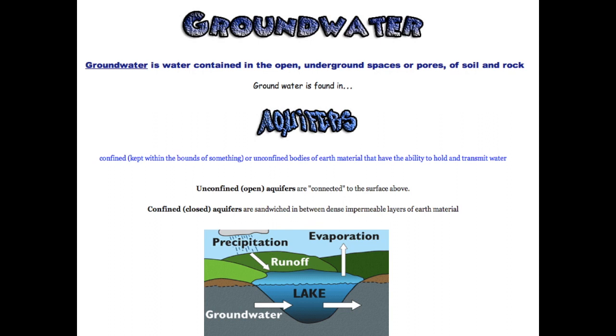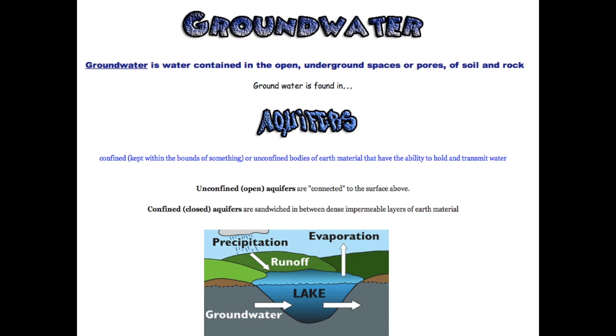Another name for an open aquifer is an unconfined aquifer. This is when the water may rain, hit the ground, and then seep through the pores and come to the bottom. Now, as it continues to rain, the water will rise and reach the surface, and then it can cause flooding. That is an unconfined aquifer. It is connected from the bottom to the surface above.